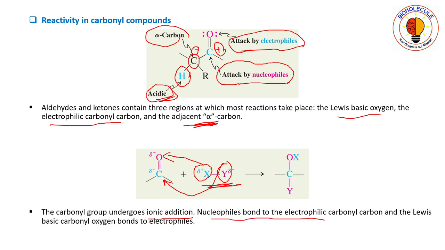Here Y is the nucleophile, and the Lewis basic carbonyl oxygen bonds to electrophiles. Here the electrophile is X. So this carbonyl compound undergoes ionic addition. The two ions are being added to the carbonyl compound. Here you can see.